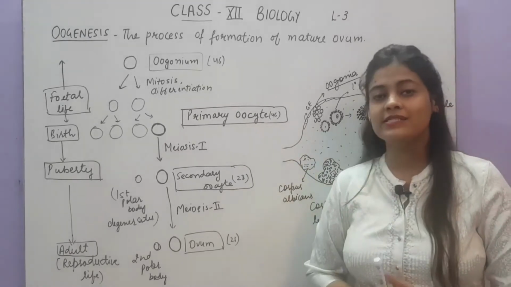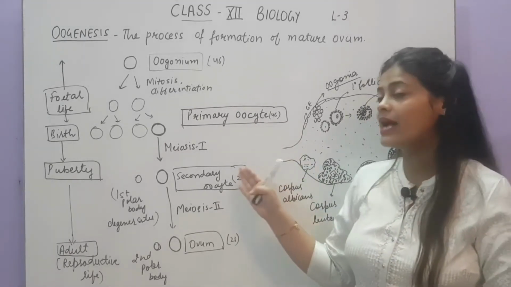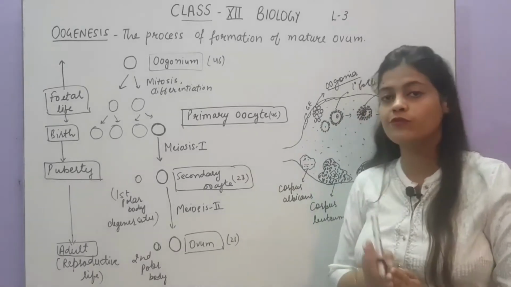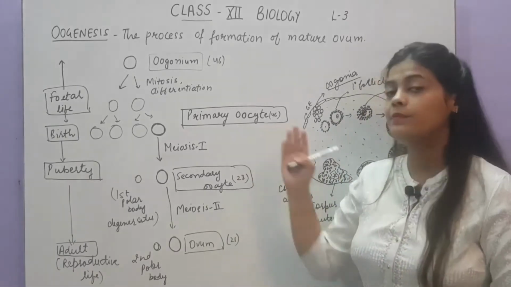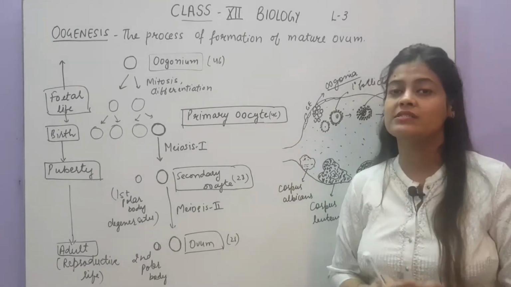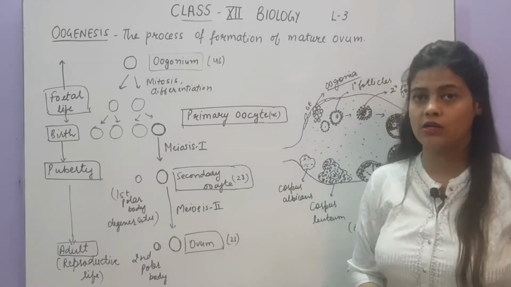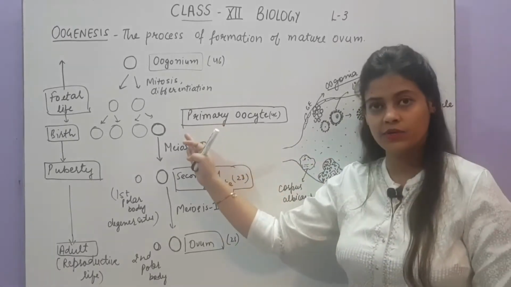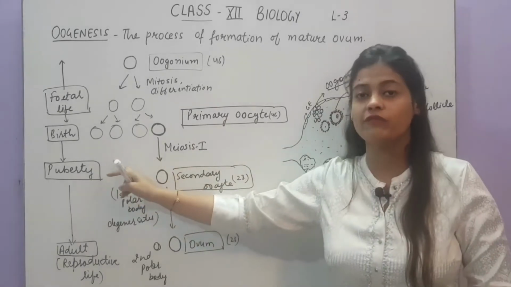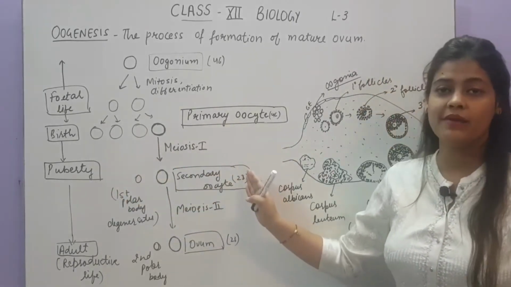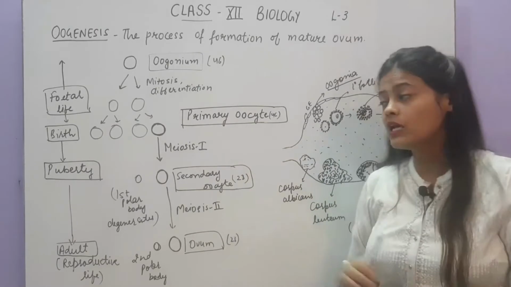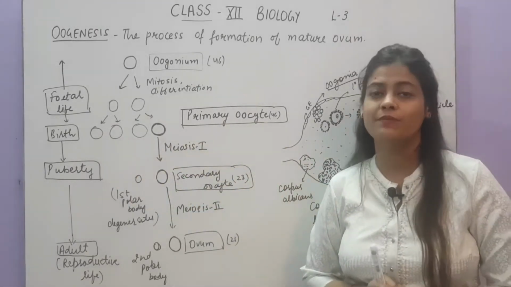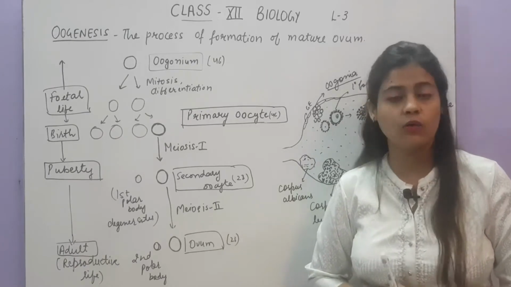The ovum will start being produced at the time of puberty. So from birth till puberty, the primary oocytes in the ovaries will start degenerating, but not all. Out of these 4 to 5 lakh primary oocytes which were present at birth, when they reach the stage of puberty, many primary oocytes will undergo degeneration. So at the time of puberty, only 60,000 to 80,000 primary oocytes will be left in each ovary of the female.